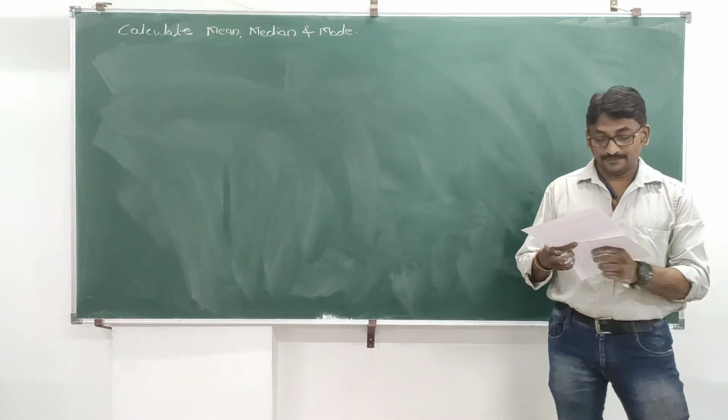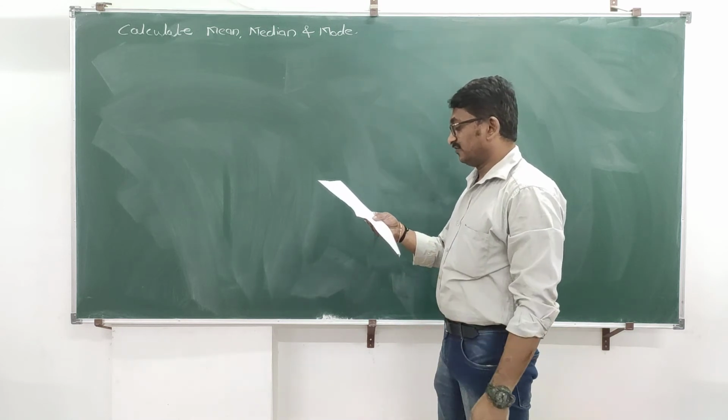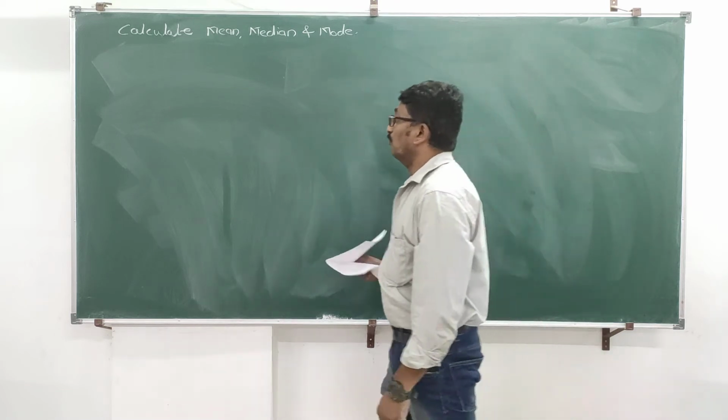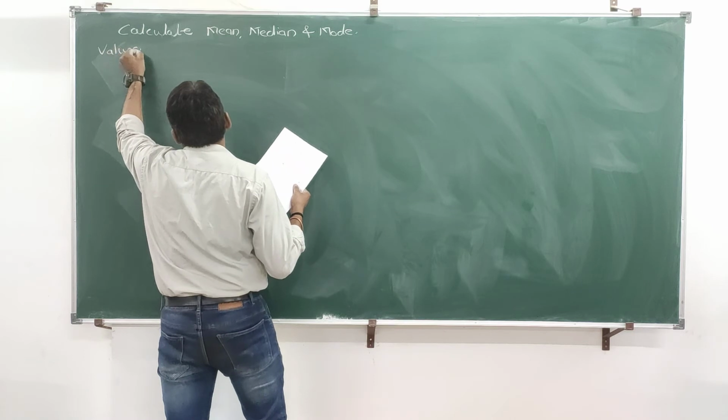Again the problem is the same. That is, find the values of mean, median and mode. I will write the values over here.